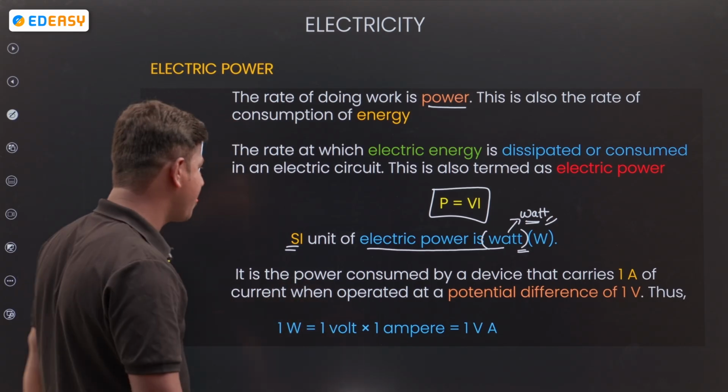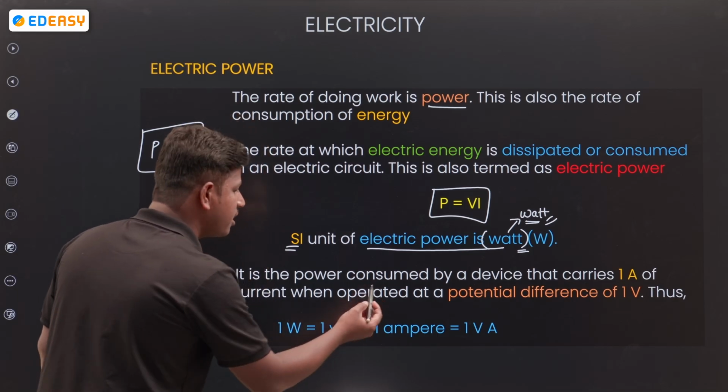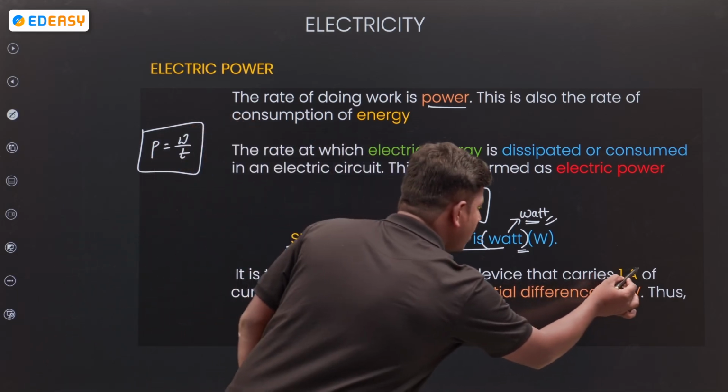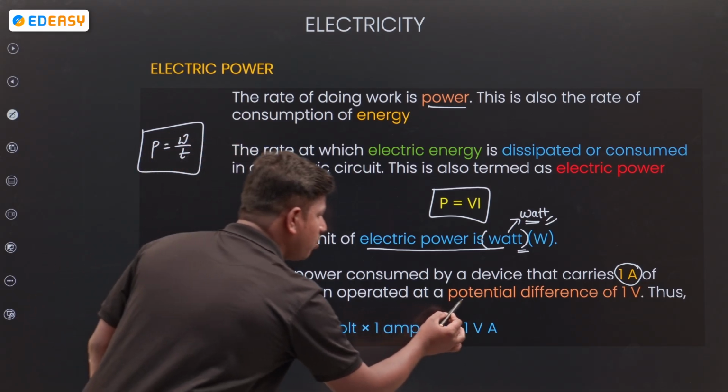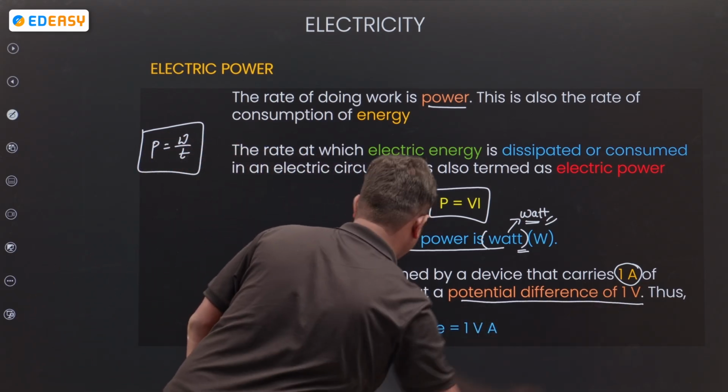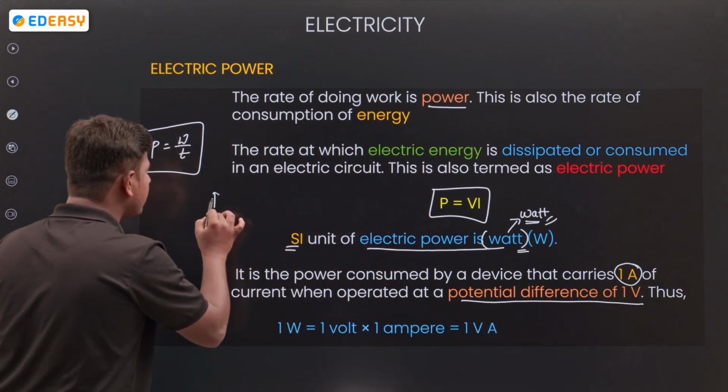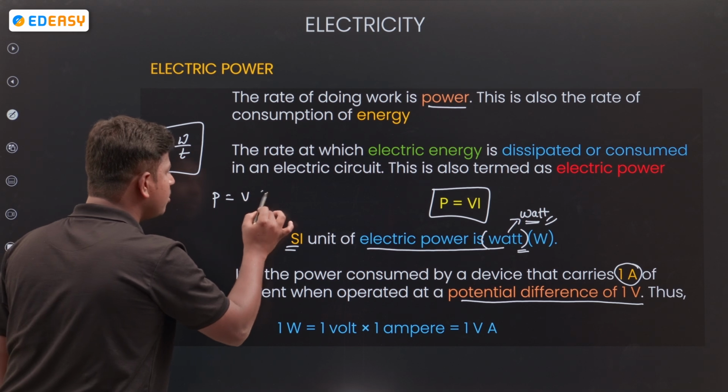See, the power consumed by a device that carries 1 ampere of current when operated at a potential difference of 1 volt: P is equal to VI.